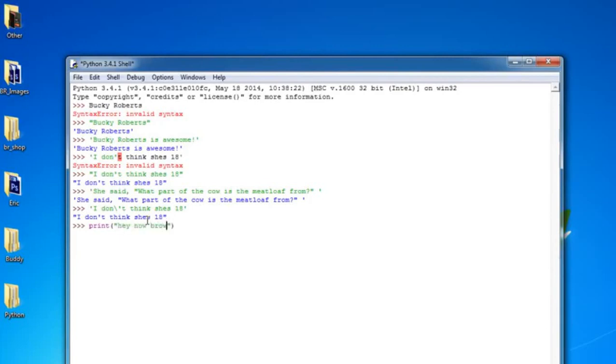So hey now brown cow. So this is actually how we're going to be printing stuff out on the screen whenever we make a full piece of software. So hit enter. Pretty freaking simple. Now another thing I should probably mention is this. Sometimes you're going to want to, well, I'll show you an example and I'll show you guys the problem it causes and how to fix it.